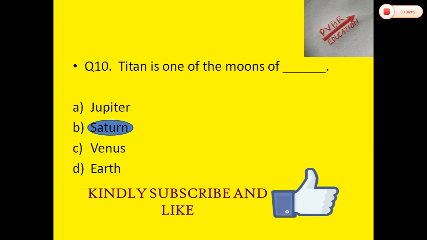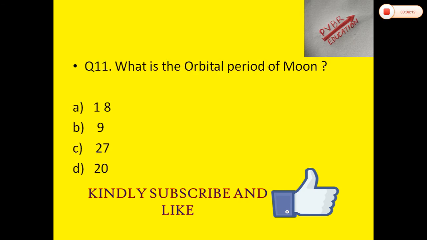Clear? Now take question number 11. What is the orbital period of the moon? This will be in days. So its answer will be 27. The moon appears to move completely around the celestial sphere once in about 27.3 days as observed from the Earth. This is called a sidereal month. It represents the orbital period of the moon around the Earth. Clear, friends? It is 27.3 days, but I have written 27 here, so all the answers are correct.